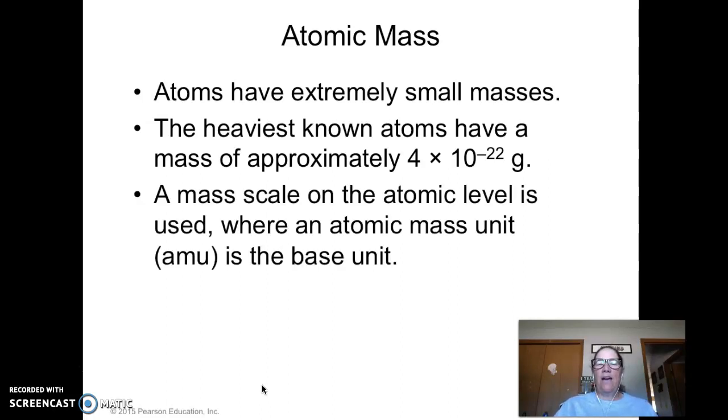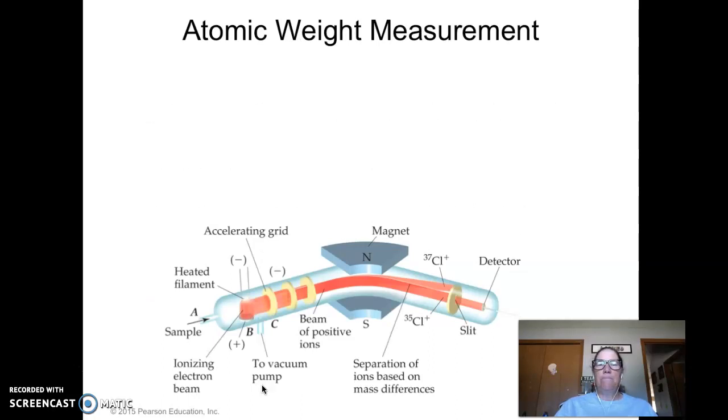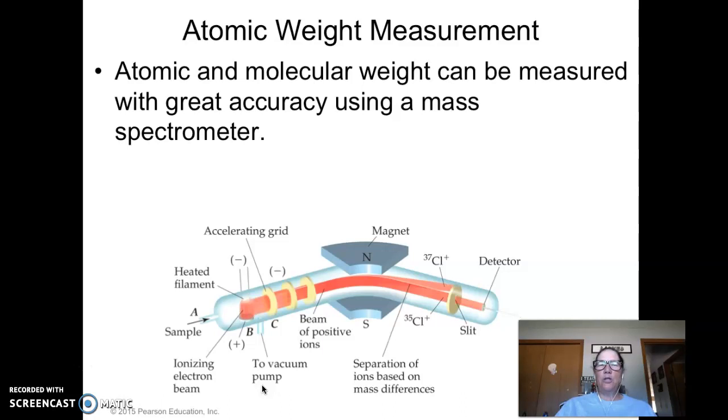Okay, so the AMU is the base unit, atomic mass units. We kind of bumped it up to grams, and we'll talk more about how many units that is later, but that's the way they made the scale so we could actually use it. Again, you can see that it's a pretty small unit. When we're measuring the atomic mass, they used a lot of cathode ray tubes, and to separate them, this is how they measured it for greater accuracy. They used a mass spectrometer. Because they're so tiny, they had to use some pretty fancy equipment.